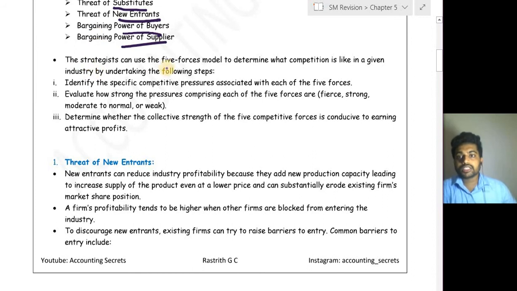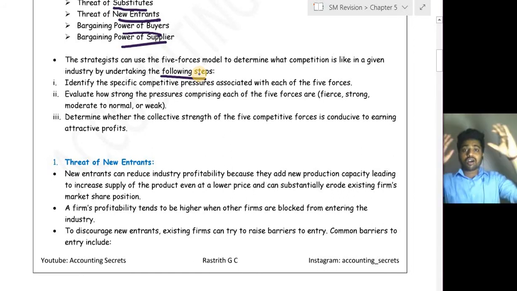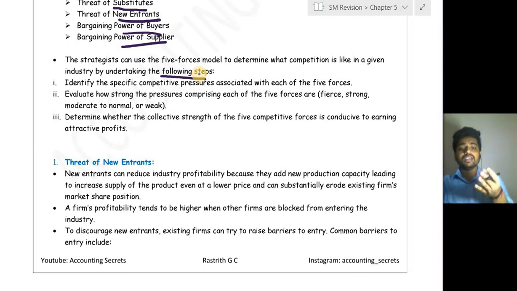The strategist can use the 5 forces model to determine what competition is like in a given industry by undertaking the following steps. Before formulating the strategy, you should analyze what exactly the industry is doing, whether it is profitable, whether it is attractive or not attractive. How is it defined? Based on the level of competition, the level of profit, and the growth rate in that particular industry. After analyzing all these things, we come to a decision whether that industry is profitable or not.